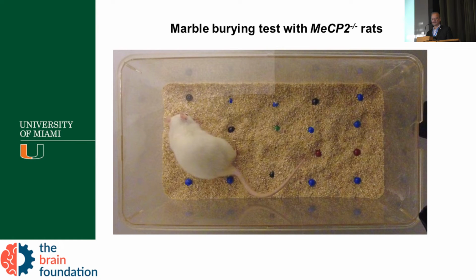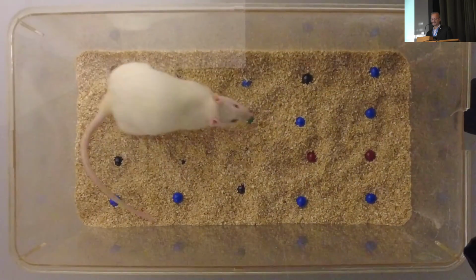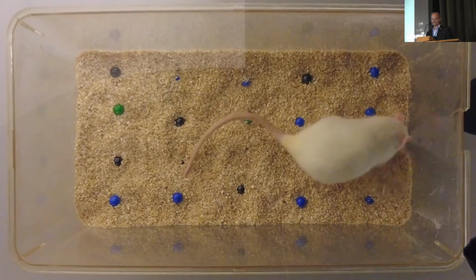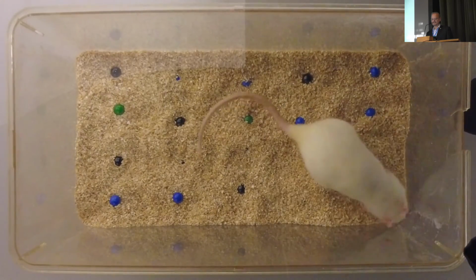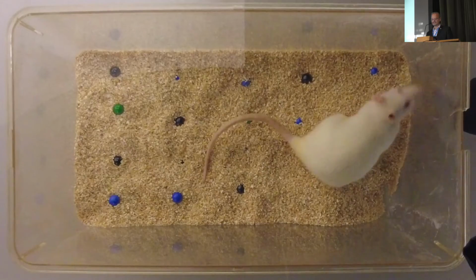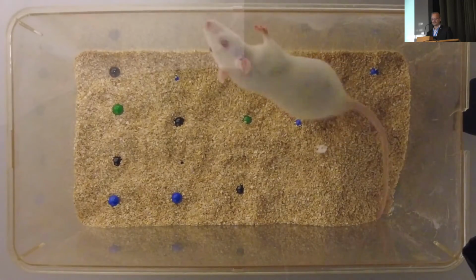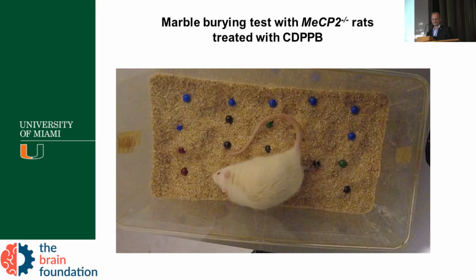But then when you have a MECP2 rat, as you can see here, they're engaging in marble burying in the bottom right corner, which is indicative of anxiety and repetitive behavior. Okay, that's just a short snippet of this video to show you how we do this test.